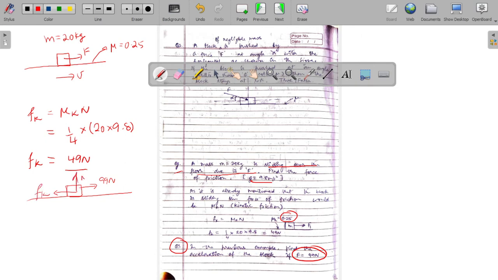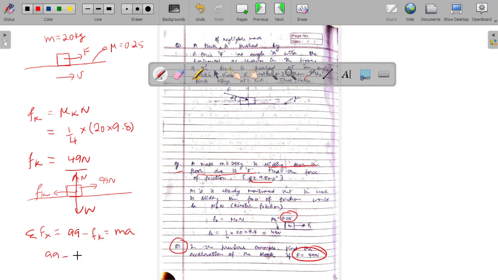There is going to be some normal reaction and some gravitational force acting on the block, its weight. So the sum of forces acting in the x direction, that is 99 newtons, minus the force of kinetic friction, is equal to mass times acceleration.